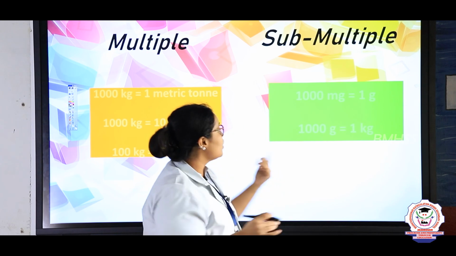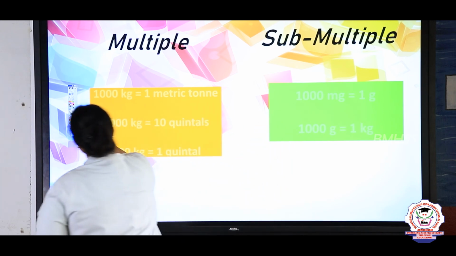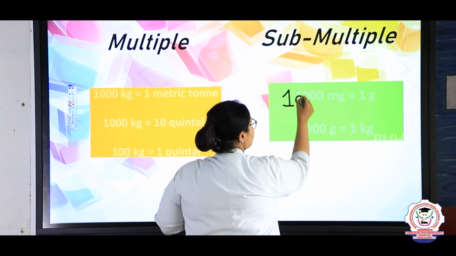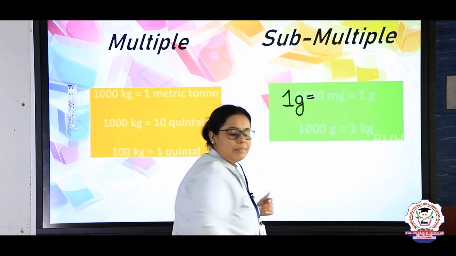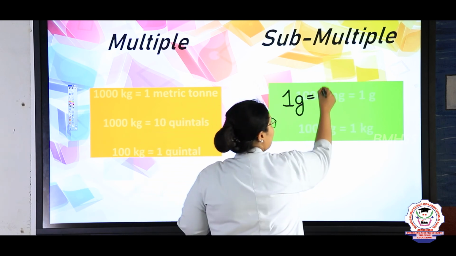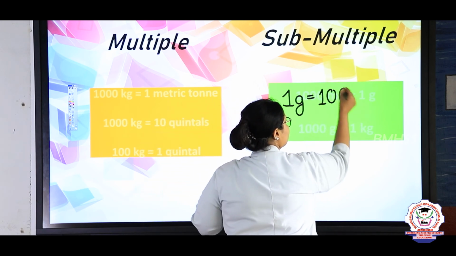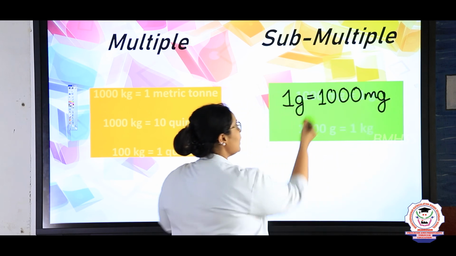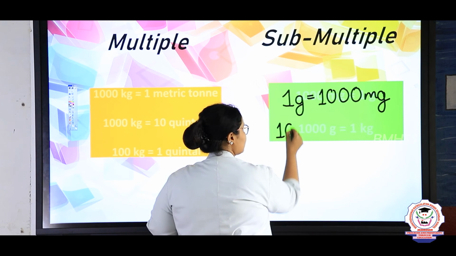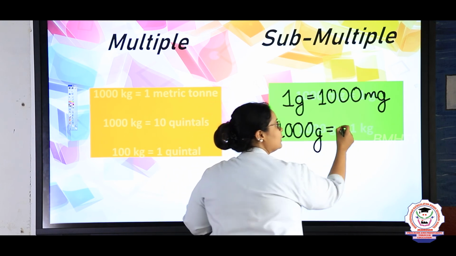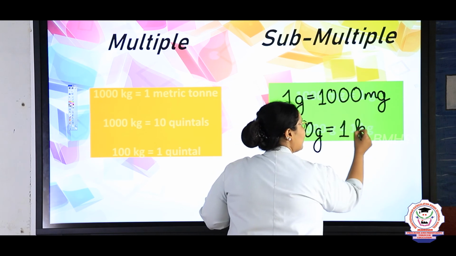You will calculate it as 1 gram. Generally, we call it grams. So whenever you need 1 gram of ring, that 1 gram will contain 1000 milligram. In the same way, 1000 grams, how much is that, children? 1000 gram is equal to 1 kg.